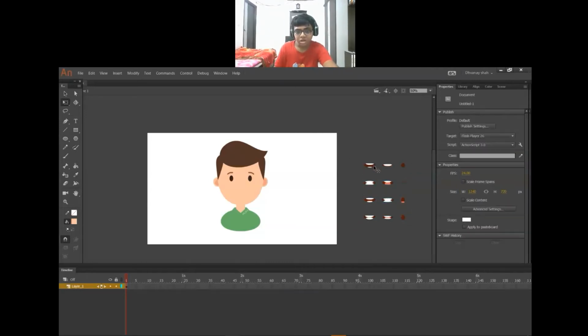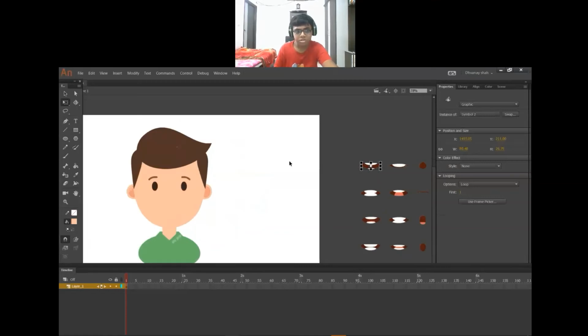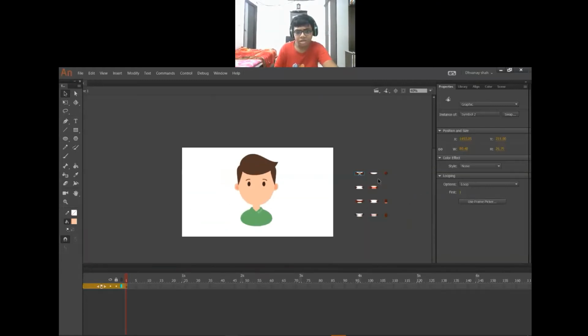Now see. Using the Selection tool, shortcut key V, move it here. Yeah, now it's okay. Again, I will enlarge it a little bit.